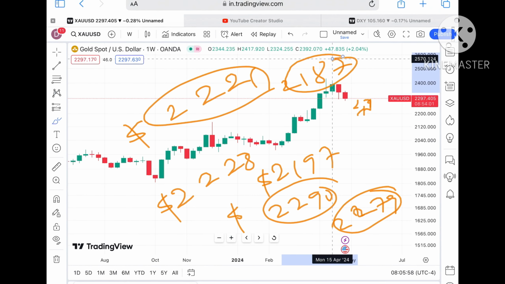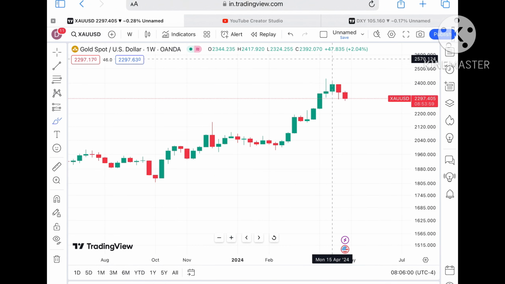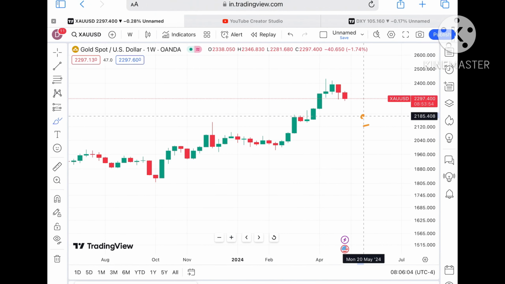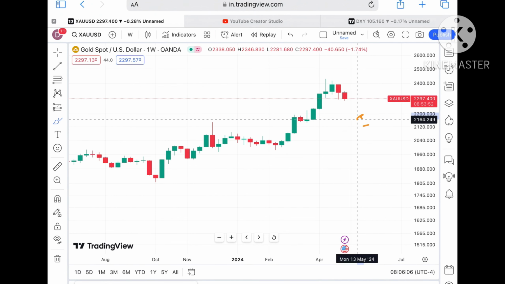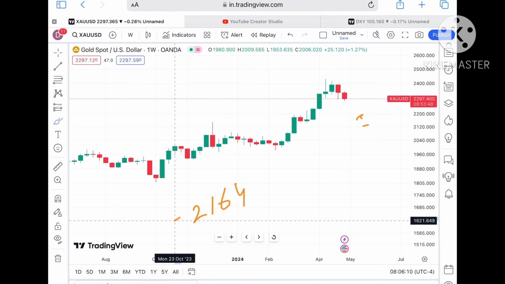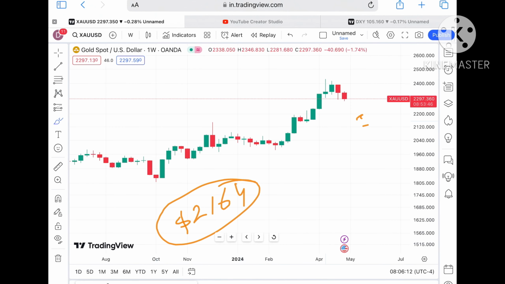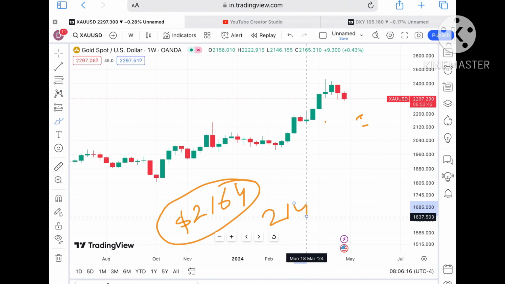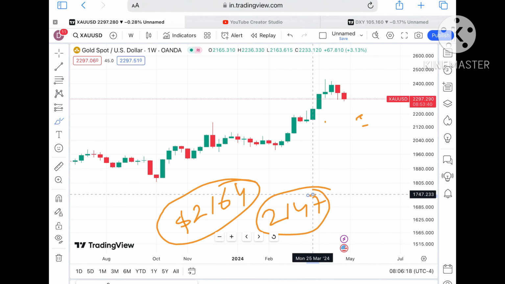And if that level moves further low, we can see a further downfall towards a level of 21.87. Keep in mind that chances are very high it can move below this particular level, because today there is an event happening. So chances of going further down we can see if the price started coming to this level, and it will go towards a level of $21.64. And if the price started moving below 21.64, we will see it fall further low, and it will move below a level of 21.47.